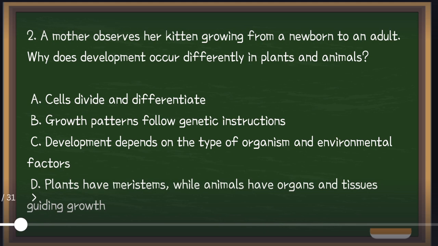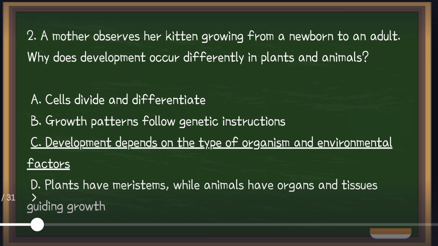Number two, a mother observes her kitten growing from a newborn to an adult. So why does development occur differently in plants and animals? Is it A, cells divide and differentiate? B, growth patterns follow genetic instructions? C, development depends on the type of organisms and environmental factors? D, plants have meristems while animals have organs and tissues guiding growth. So the answer is letter C. Development depends on the type of organisms and environmental factors.